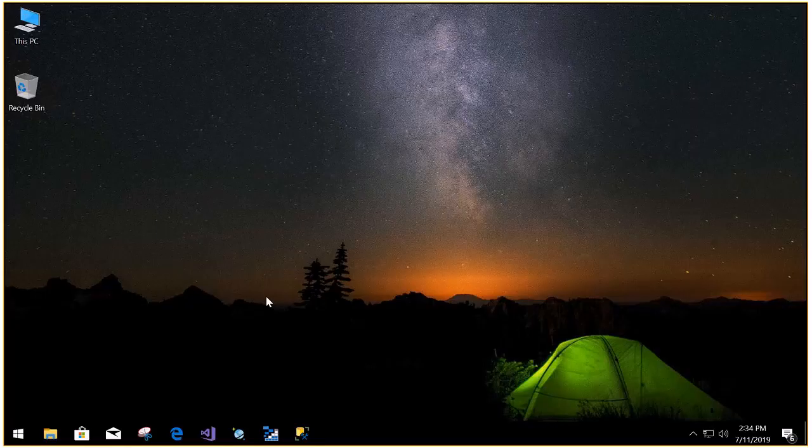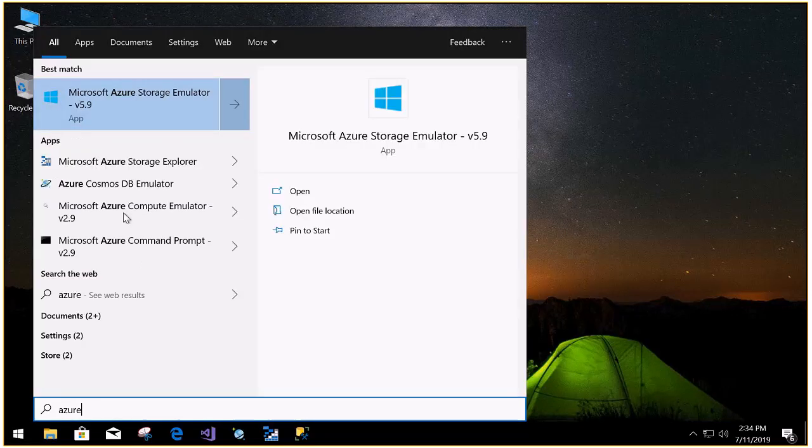First, we'll write a program to work with the local storage emulator. Then I will show you how to create the storage account in the portal, so that it's almost similar. For this we are going to use the Azure Storage Emulator, which I have already installed in my system. You can just open it by typing Azure Storage Emulator.